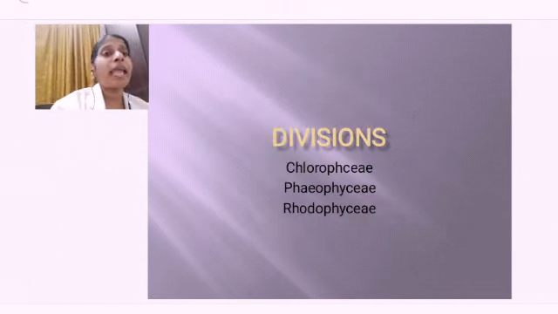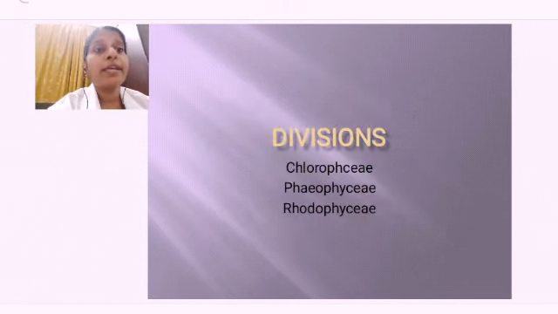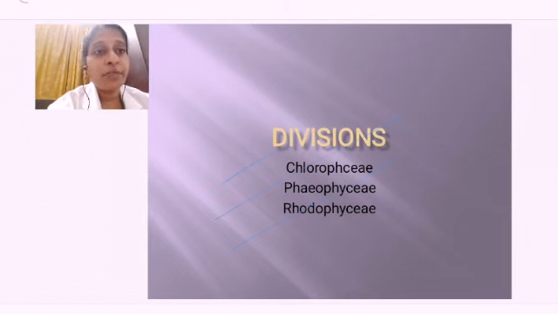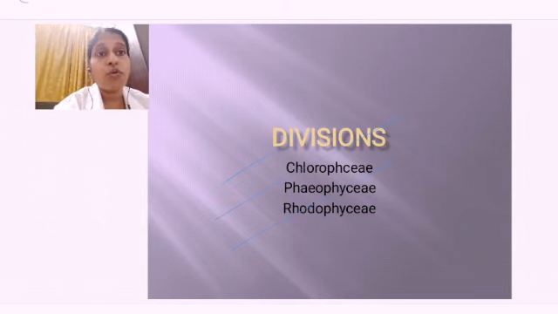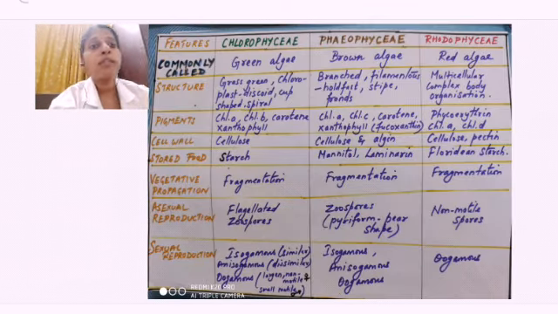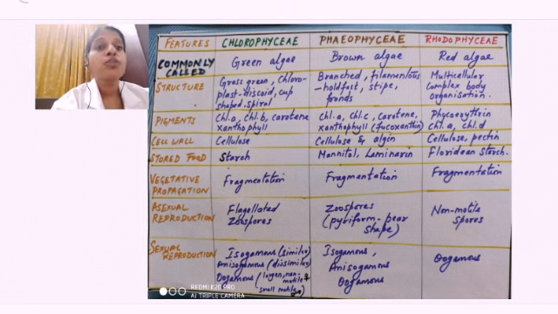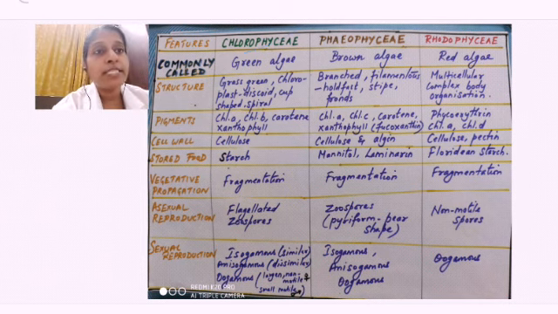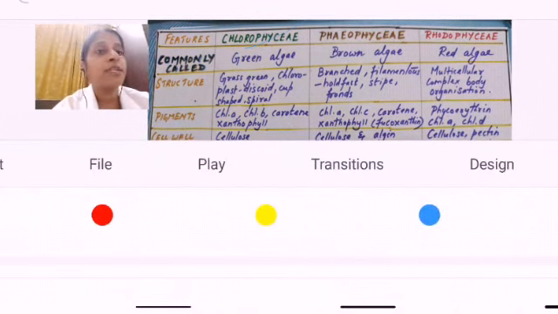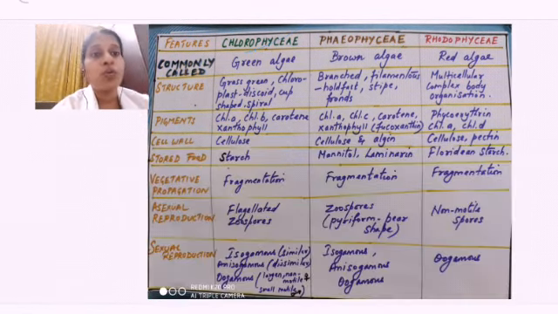Now algae are divided into three divisions: Chlorophyceae, Phaeophyceae, Rhodophyceae. So now we are going to learn the characteristics of Chlorophyceae, Phaeophyceae and Rhodophyceae. For making it easy, I have given it like that. First one is Chlorophyceae, second one is Phaeophyceae, and the third one is Rhodophyceae.